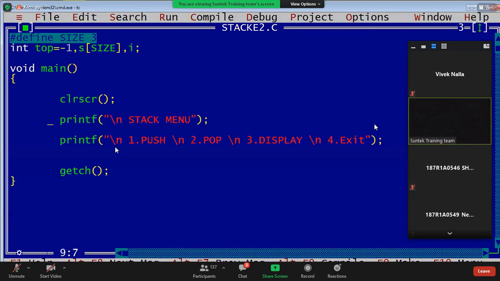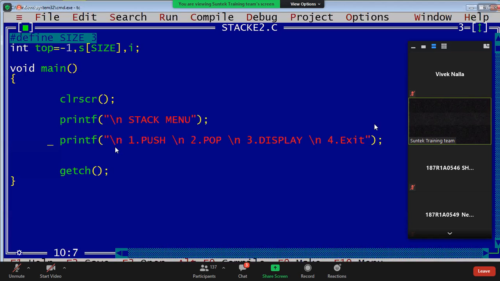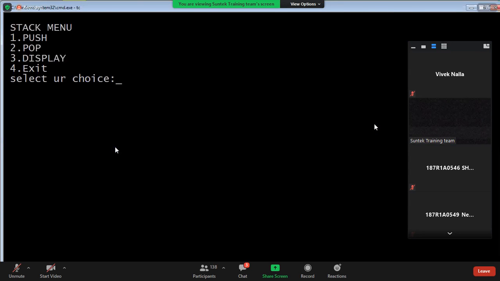I want to display those options. Select your choice, guys. How to write a choice? Printf of select your choice. Scanf of address of choice, or option. Take option as choice. What is O, guys? Choice. O is nothing but option or choice. First enter this.